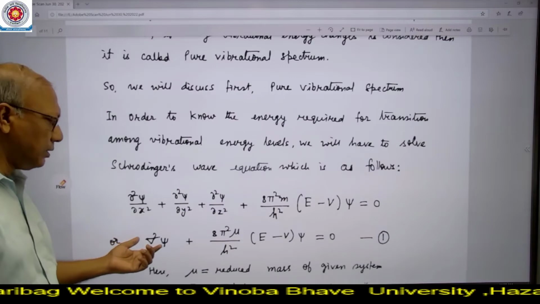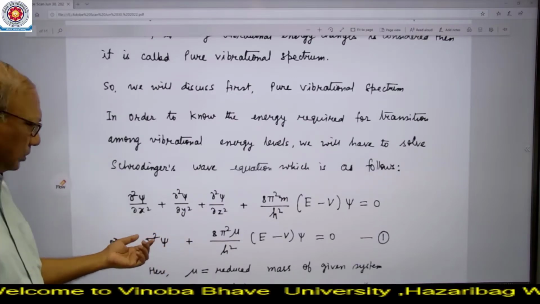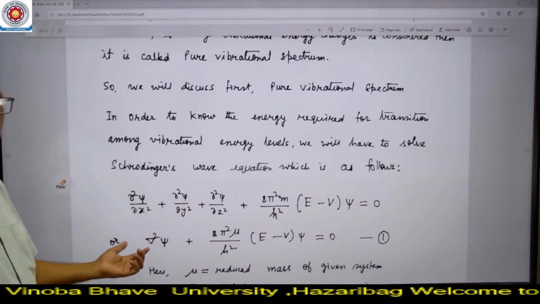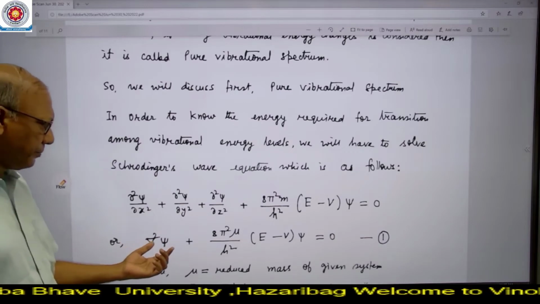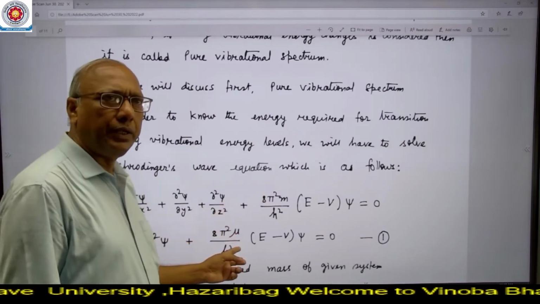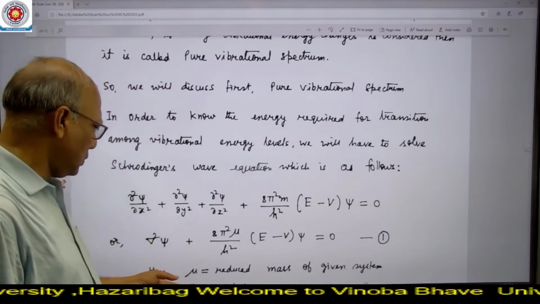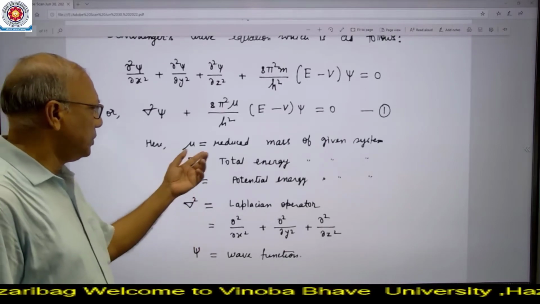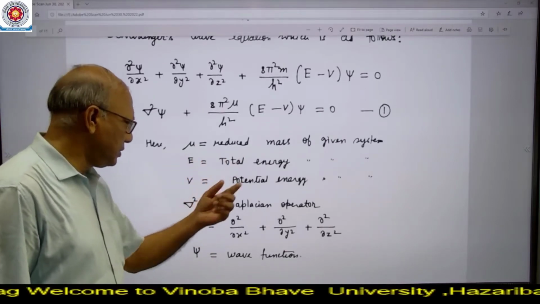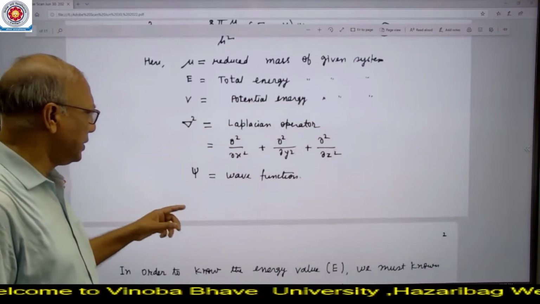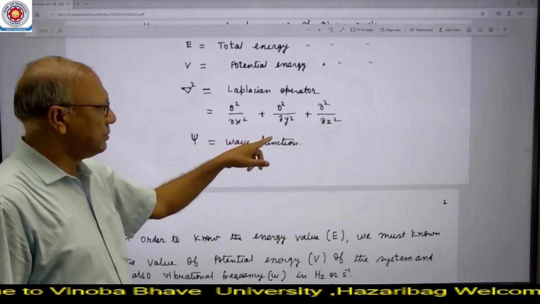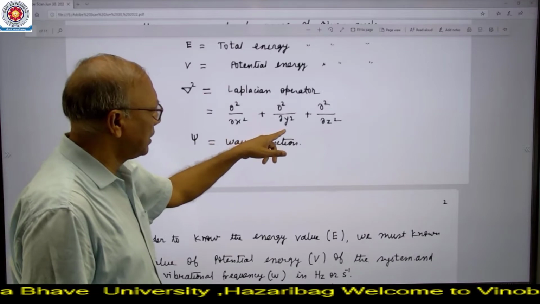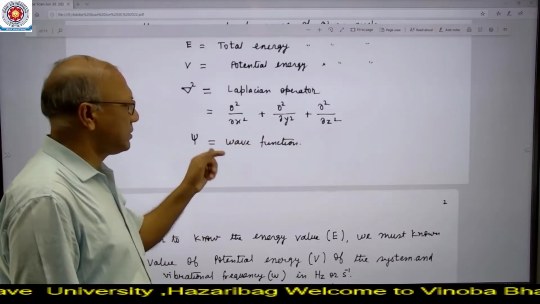So this equation can also be written in this form. This is the operator form, or it is not truly operator form. Only these 3 terms are written in the form of del square, that is the Laplacian operator, and this mass is converted into reduced mass mu. The rest of the terms are the same. Here are the details of the different terms. Mu is the reduced mass, E is the total energy, V is the potential energy. Del square is called the Laplacian operator: d2 psi by dx square plus d2 psi by dy square plus d2 psi by dz square, and psi is the wave function.